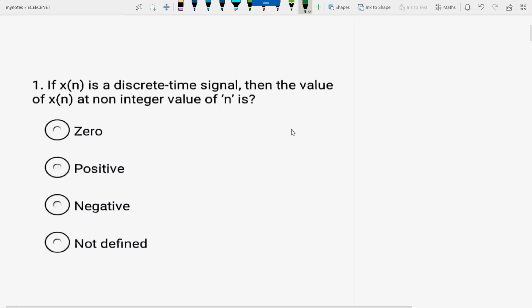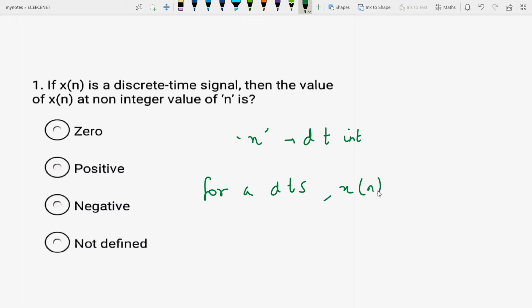What is n? It is a discrete time integer value. So for a discrete time signal, the value of xn exists only at integral values of n. That means this n should hold an integer value. So for a non-integer value of n, the value of xn does not exist.